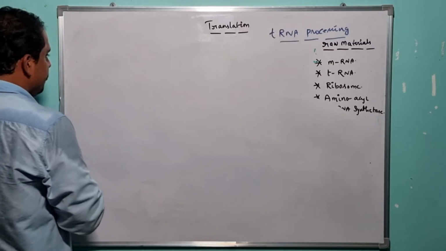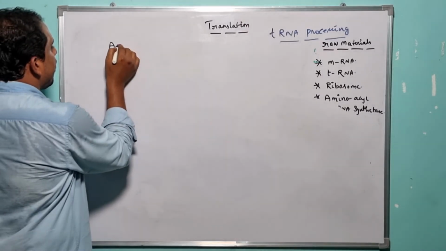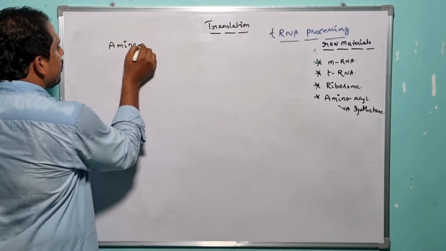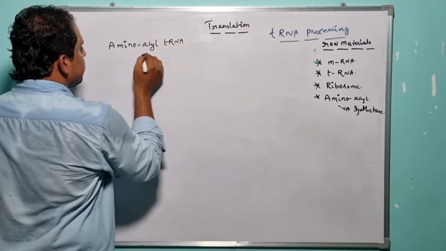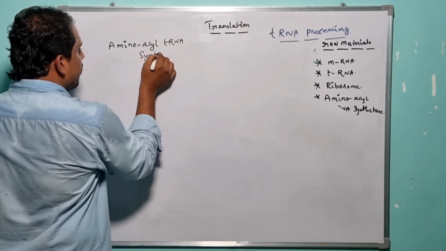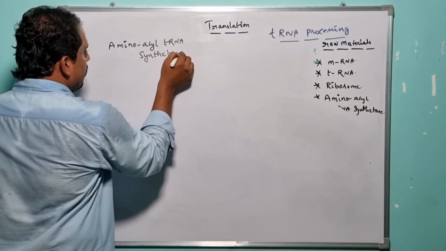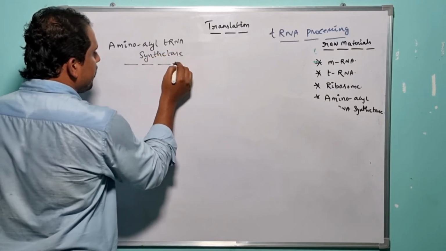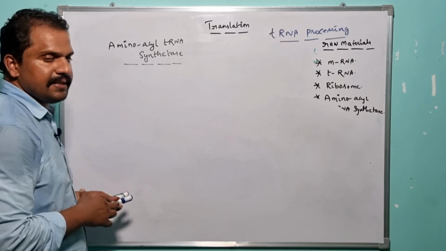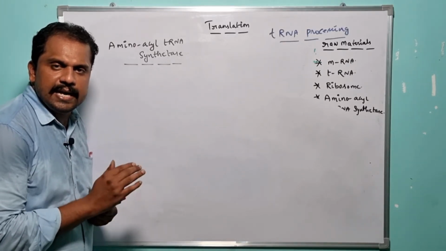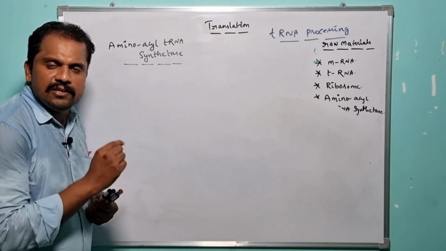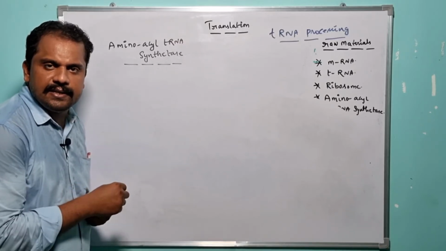So let me present it on the board. What is it? Amino acid tRNA synthetase. So what is the role of amino acid tRNA synthetase here? The role of amino acid tRNA synthetase is very simple and also very complex, right? So what is its role?